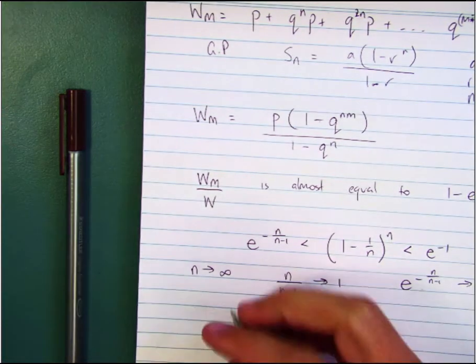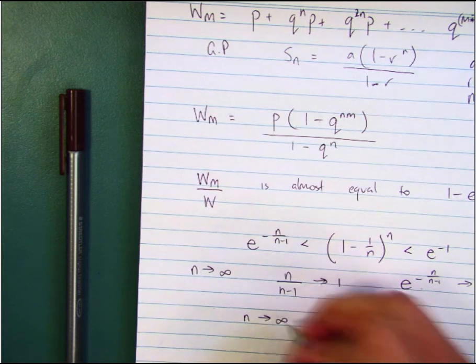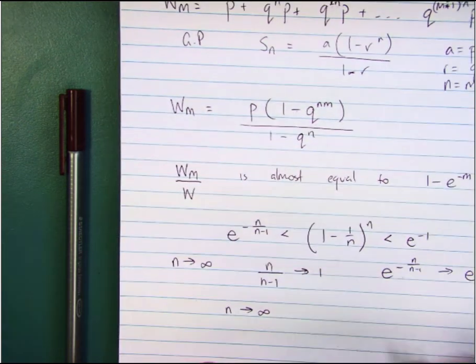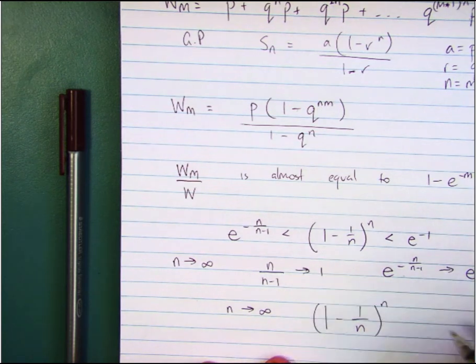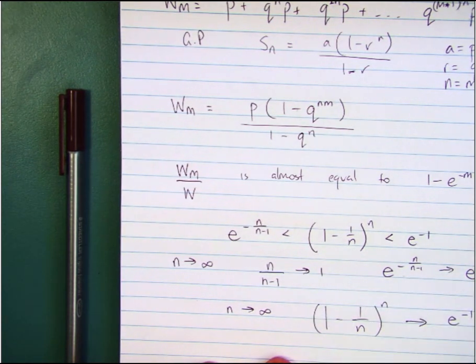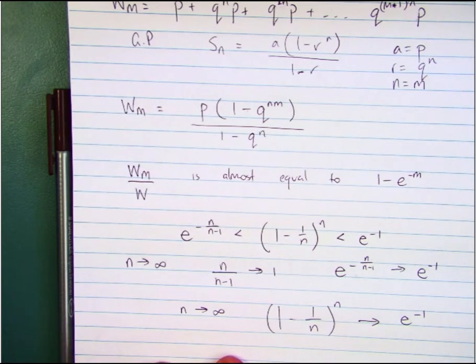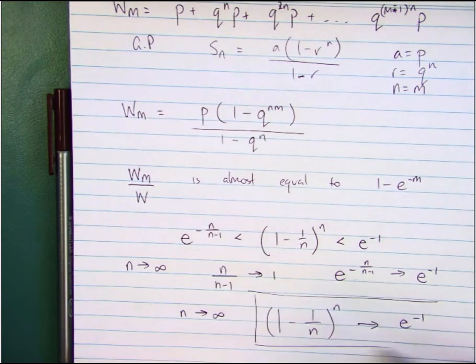But I think it's really very important, obviously for completing this question, that you understand at least this bit. So when n is very large, 1 minus 1 on n to the power of n actually approaches e to the negative 1. Right, so once that's established, then we're actually pretty good here.